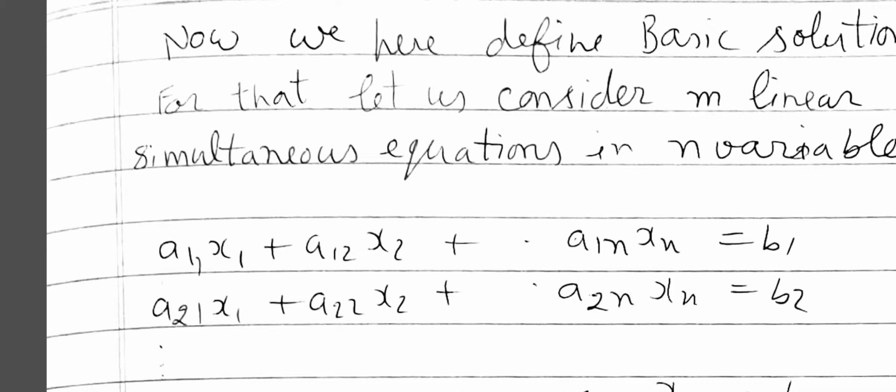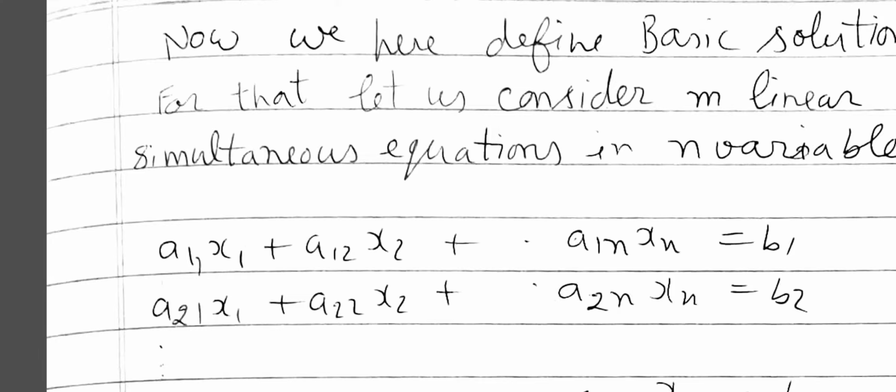Now we define basic solution. In my last lectures, I have given you the definition of feasible solution of LPP. Now we are talking about a basic solution.